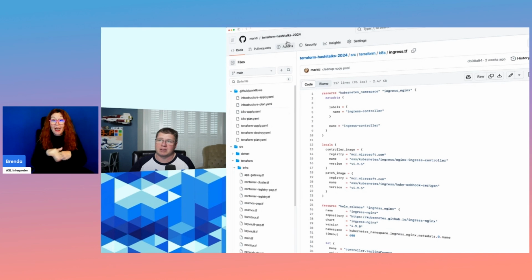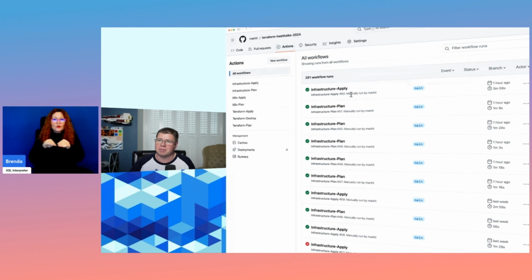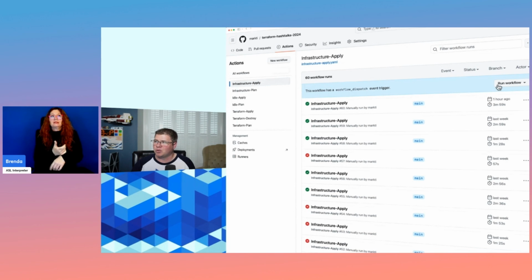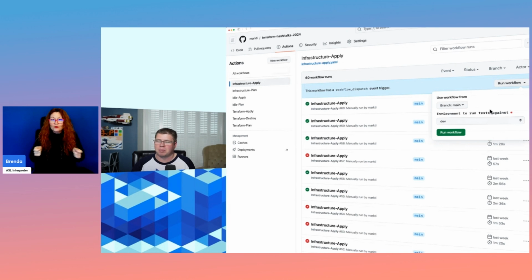I've been using that to deploy stuff, so you can see my deployment history. Whenever I make tweaks or changes to the code base, I can just run Terraform apply. And then once that's done, I've set up the Kubernetes plan and apply as separate pipelines that get executed. Now, of course, I'm using manual triggers within my GitHub Actions, which allows me to manually control when I execute a particular pipeline and what environment I target.